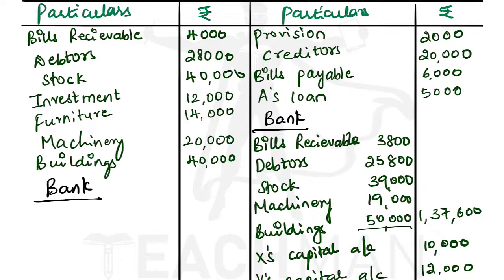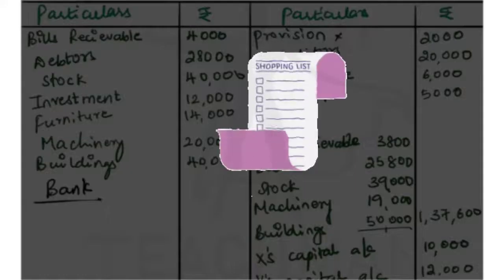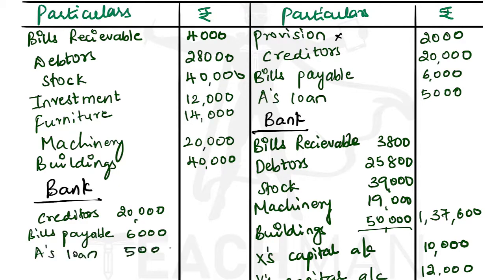Okay, so we have to record all these liabilities again here. Now we'll not record provision. Why? Because provision is created on debtors, so that is not a liability that we have to pay to outsiders. So provision will not be paid off. Leaving provision, everything we have to record as it is. So we'll record creditors 20,000, bills payable 6,000, loan 5,000. So 20,000 plus 6,000 is 26,000, and 26,000 plus 5,000 is 31,000.